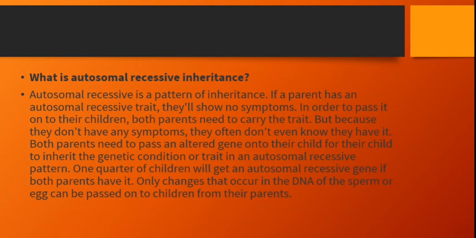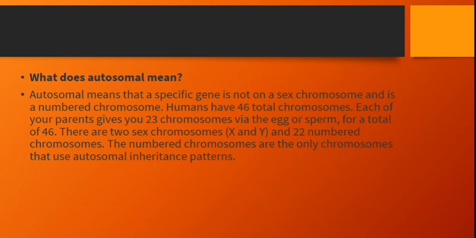One quarter of the children will get an autosomal recessive condition if both parents carry it. Only the changes that occur in the DNA of the sperm or the egg can be passed on to the children from the parents. What does autosomal mean? Autosomal means that the specific gene is not on a sex chromosome and is on a numbered chromosome.